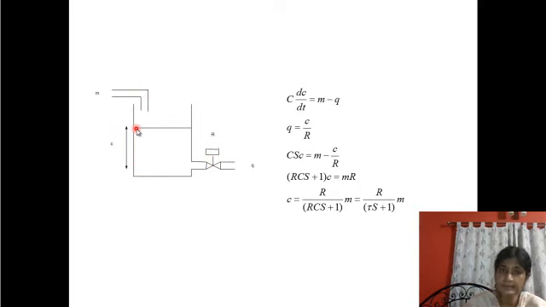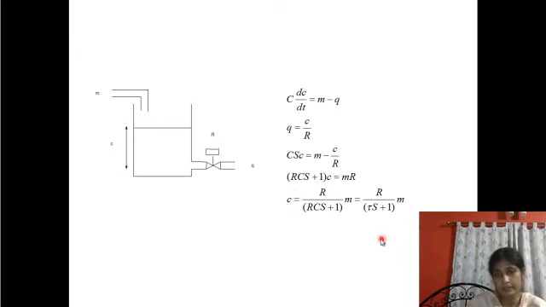Now this q, the outflow rate, should be written as the column level C divided by the restrictor R. Like I equals V by R, so the rate of flow Q is equal to the level C divided by the process resistance R.